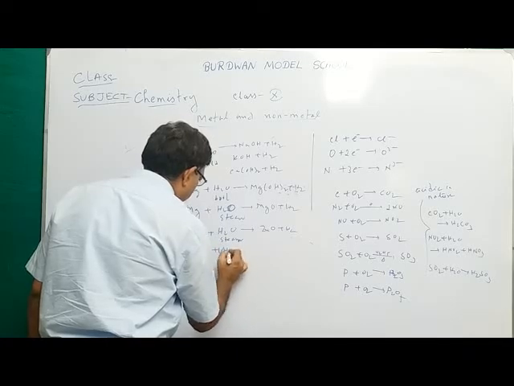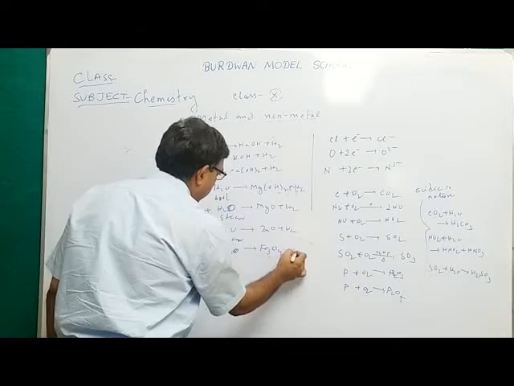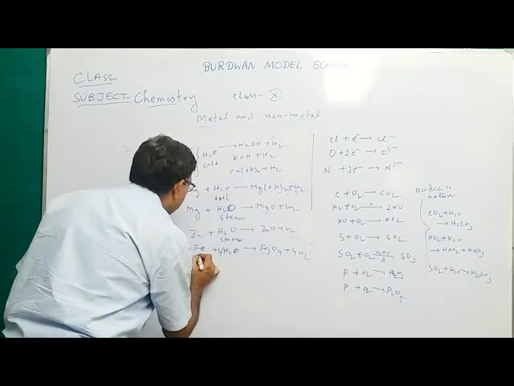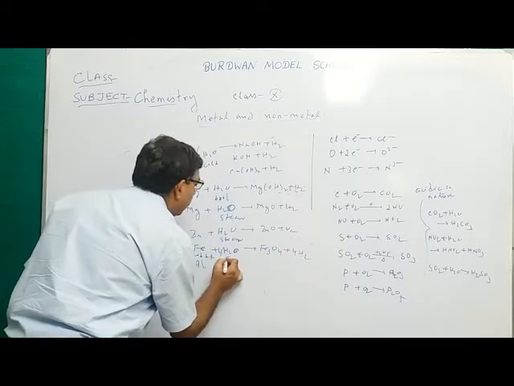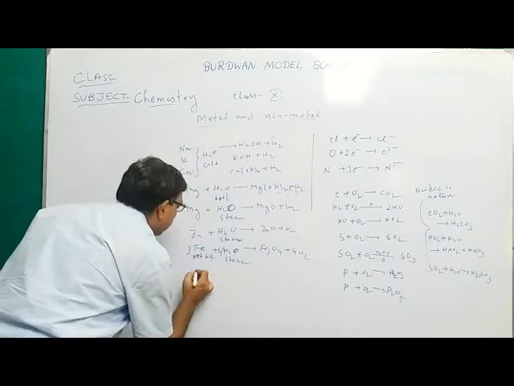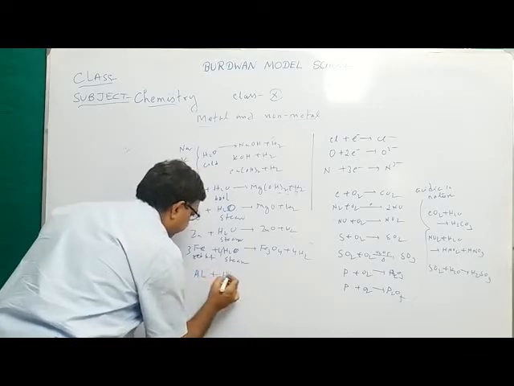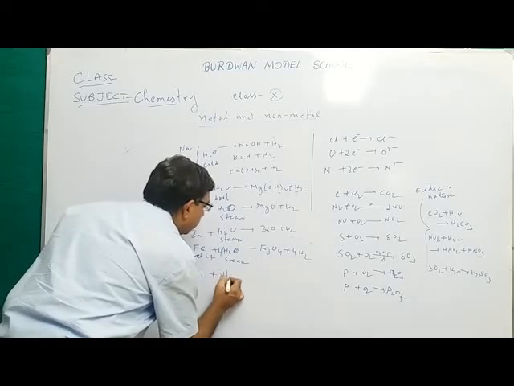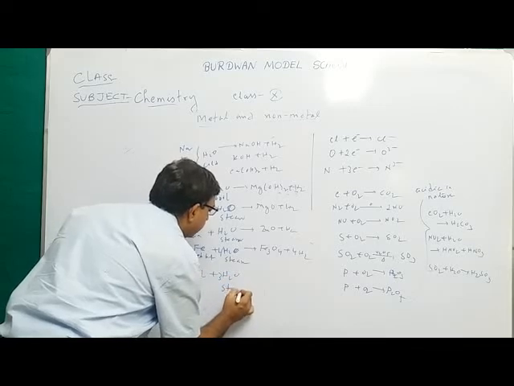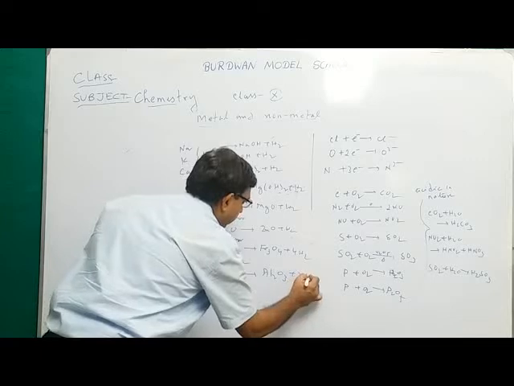This is a very important reaction, forming ferrosoferric oxide plus hydrogen. This is the red hot iron, and this is steam. Similarly, aluminium reacts with water, meaning steam, to form aluminium oxide plus hydrogen.